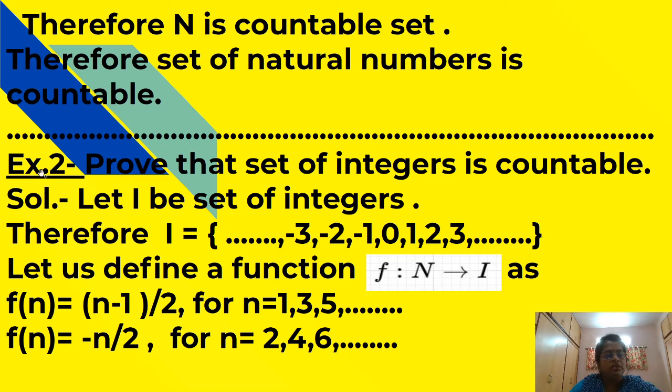See the example next. Prove that the set of integers is countable. See the solution. Let I be the set of integers.